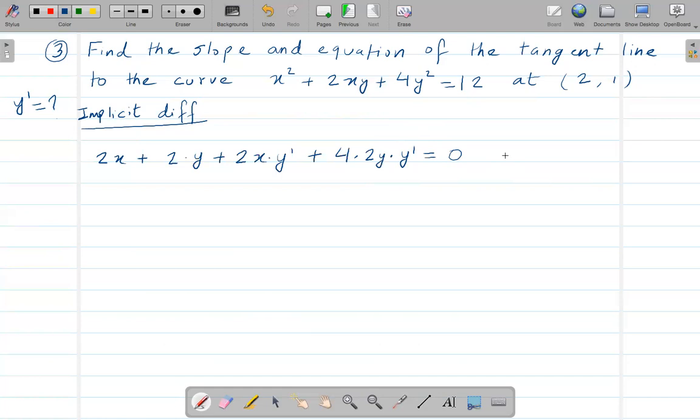Now, what do we do here? Since we're trying to find y prime, let's just move this to the other side.